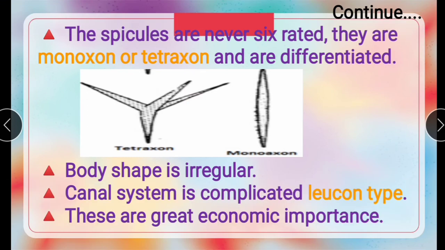Body shape is irregular, it does not have a definite shape. The canal system is complicated, of the leuconoid type, one of the types of canal system seen in sponges. They are of great economic importance.